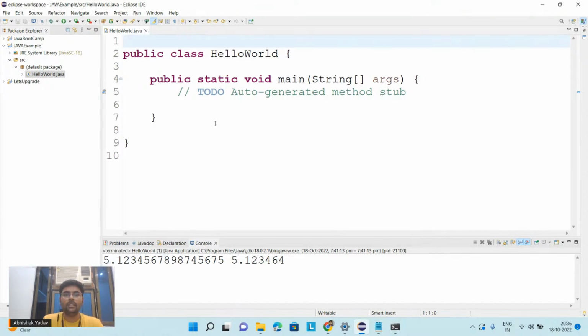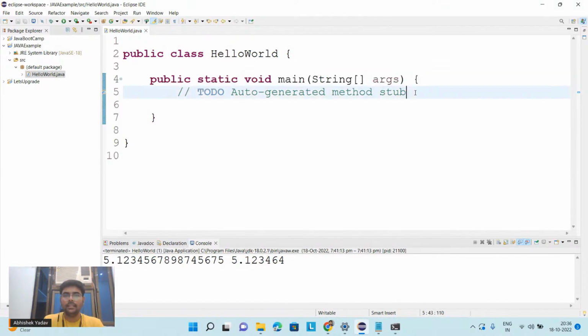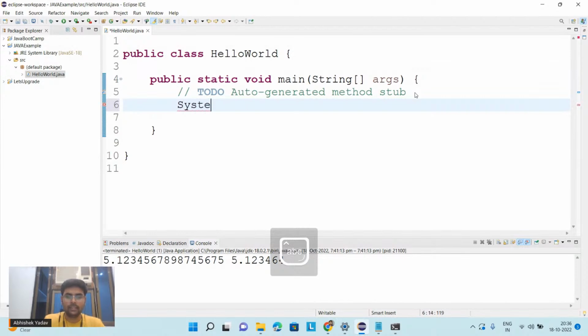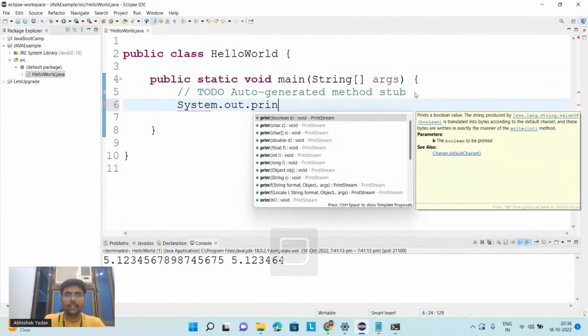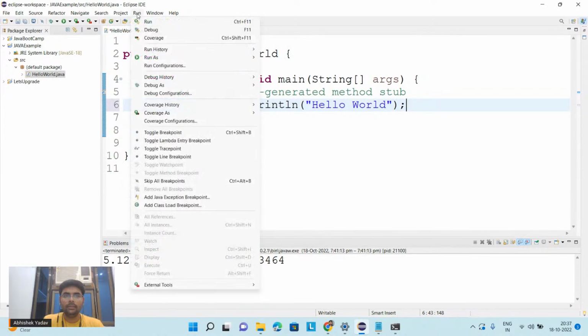The moment you hit the finish button, you can see the HelloWorld.java file is created in your IDE, right everyone? And inside it you can see this public static void main is already created. You don't have to write it again. Inside this you can write your program. Let's say System.out.println, and here you have hello world.